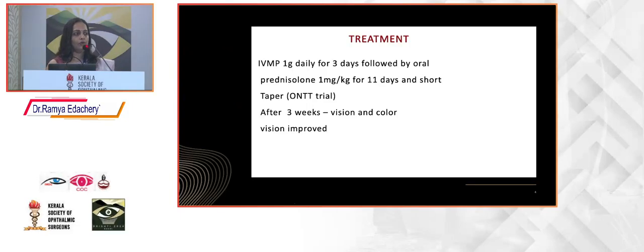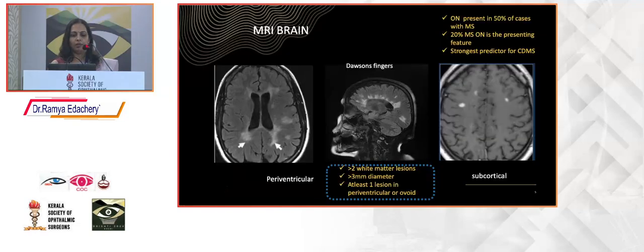Okay. So we gave a treatment of IVMP 1 gram daily for 3 days, followed by oral prednisolone 1 milligram per kilogram for 11 days and a short-term taper as according to our ONTT trial. And after 3 weeks, she started improving her vision and color vision. So why we should do MRI brain? Because optic neuritis is present in 50% of cases with multiple sclerosis, and in 20% of multiple sclerosis, optic neuritis is the presenting feature, and it is the strongest predictor for clinically defined multiple sclerosis.